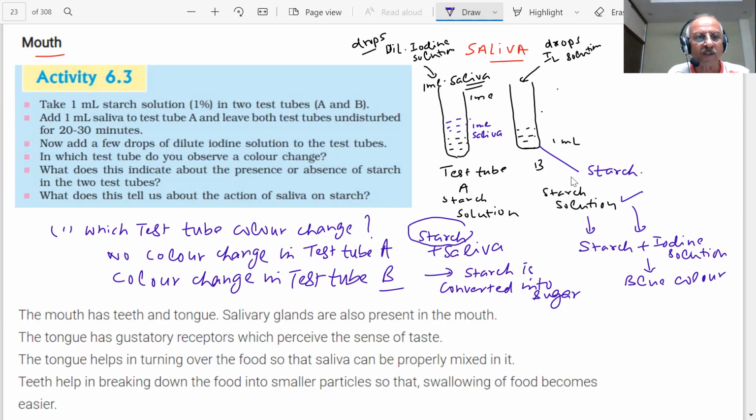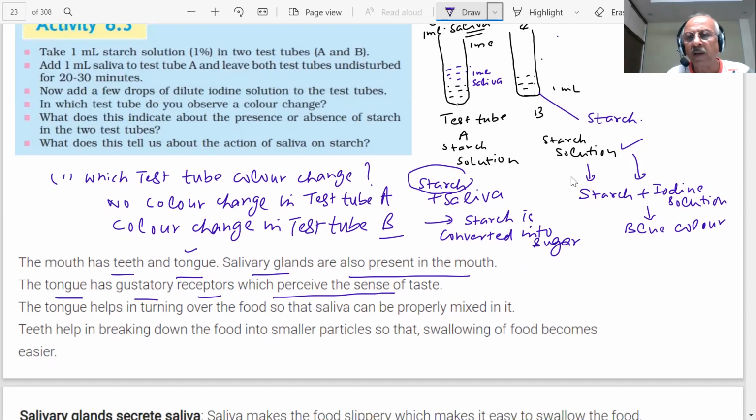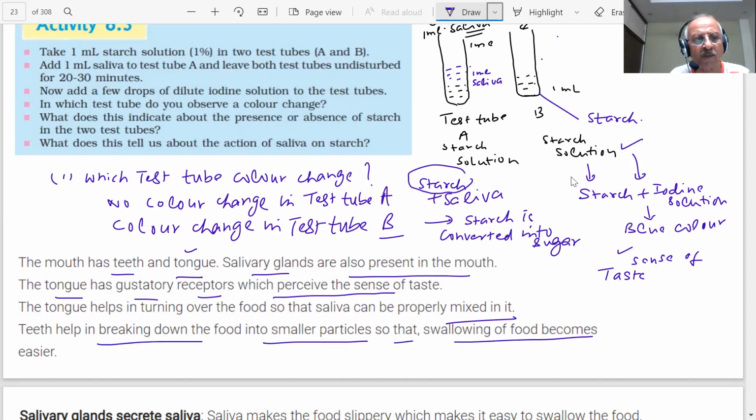Students, the mouth has teeth and tongue. Salivary glands are also present in the mouth. The tongue has gustatory receptors which perceive the sense of taste. Tell me, how do you get a sense of taste? There are gustatory receptors which receive the sense of taste. The tongue helps in turning over the food so that saliva can be properly mixed in it. Teeth help in breaking down the food into smaller particles so that swallowing of food becomes easier.